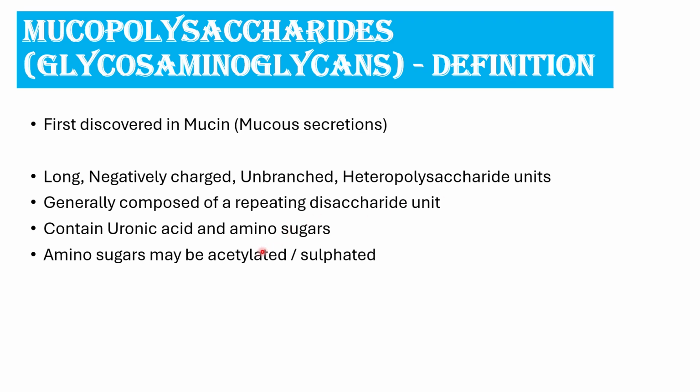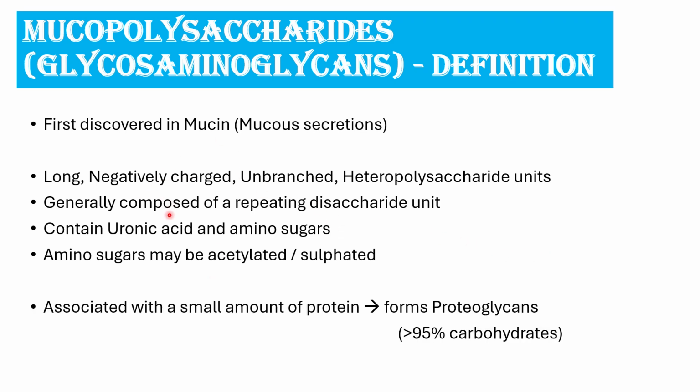One unit will be made up of uronic acid and another unit will be made up of amino sugars. Amino sugars may be either acetylated or sulfated, which contributes to the negative charge. These GAGs can occur associated with a small amount of protein. If GAGs are associated with protein, it forms proteoglycans, but it will have only a small amount of protein. More than 95% will be carbohydrates.